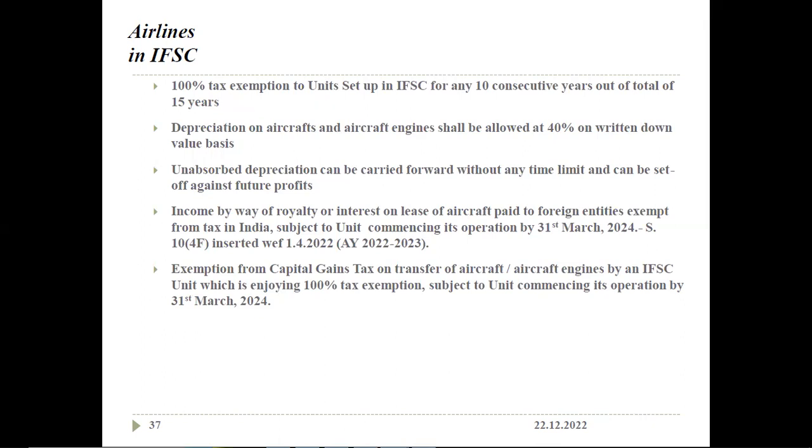Income by way of royalty or interest on lease of aircraft paid to a foreign entity is exempt from tax in India, subject to that unit commencing its operation by 31st March 2024. Exemption from capital gains tax on transfer of aircraft or aircraft engine by an IFSC unit which enjoys 100% tax exemption. They should also commence operation by 31st March 2024. Commencing operation by 31st March means before 31st March.